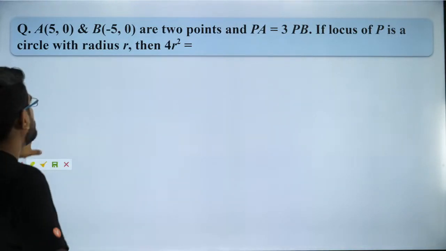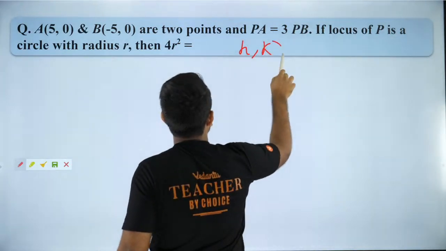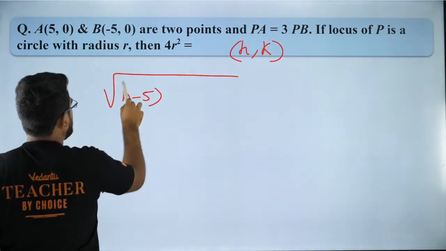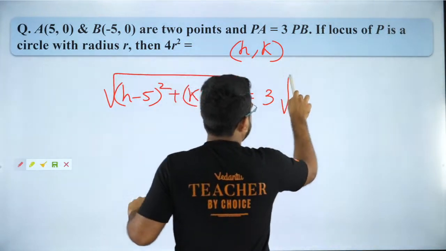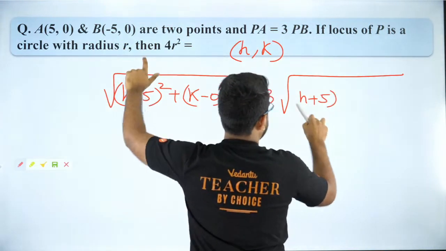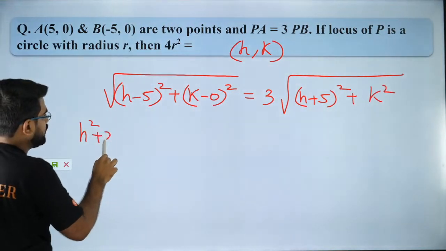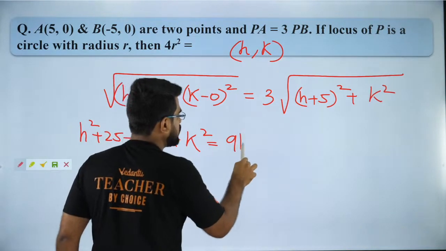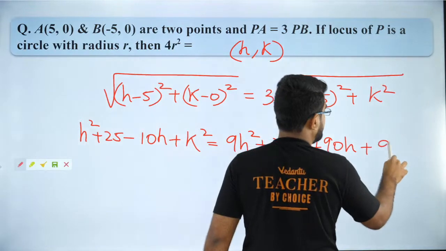So let us try to solve it. What do we have here? We have a point P which is (h, k), because we want to find the locus of P. So what is PA? PA is the square root of (h minus 5) the whole square plus (k minus 0) the whole square. So that is your PA. Now that will be equal to 3 times PB. What is PB? It is nothing but the square root of (h plus 5) the whole square plus k square. Isn't that right? So now square on both sides. So you'll have h square plus 25 minus 10h plus k square is equal to 9h square plus 9 into 25 is 225 plus 90h plus 9k square.